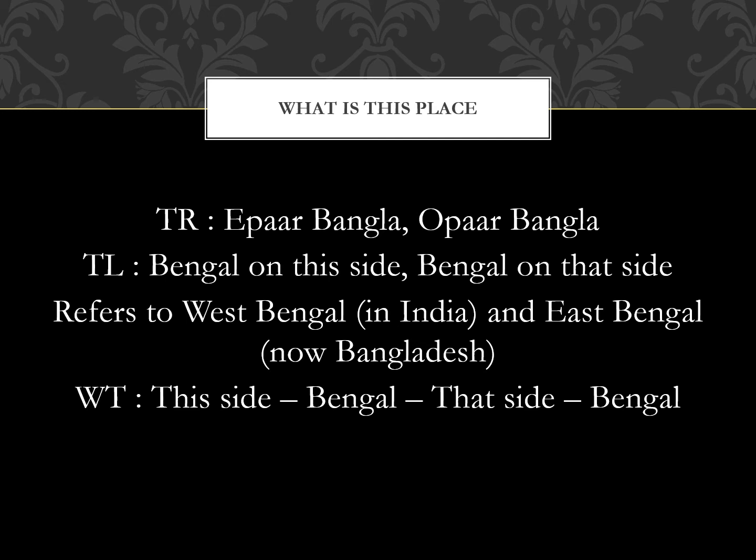Many of you might already know that originally Bengal used to be one state, and when India was partitioned, it was divided into two. One, West Bengal, which is now in India, and two, East Bengal, which is now known as Bangladesh. Also, I would like to clarify that when you say this side and that side, it means where you are located. For example, I am in West Bengal, so for me, Epar Bangla means West Bengal and Opar Bangla means Bangladesh. And for a person sitting in Bangladesh, it will just mean the opposite way.